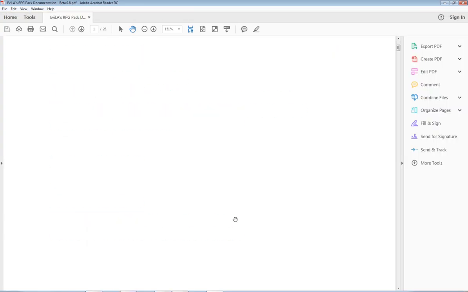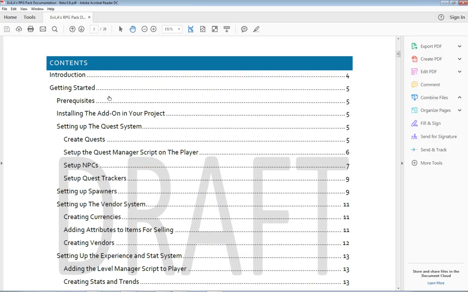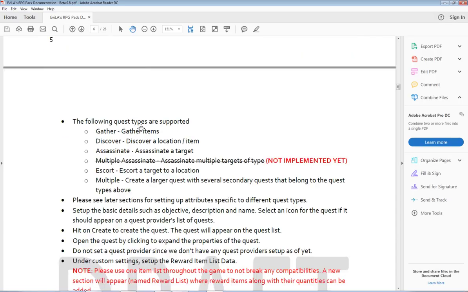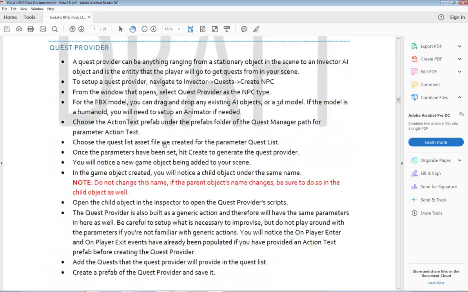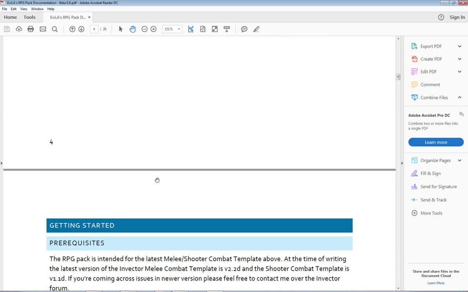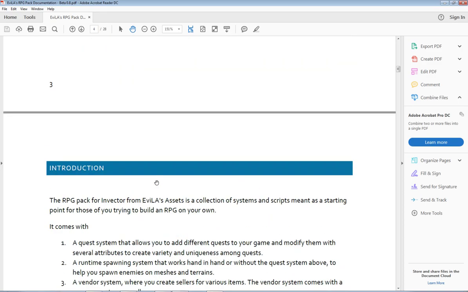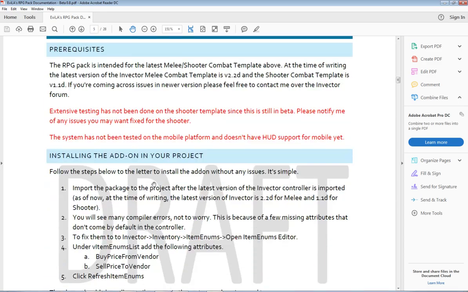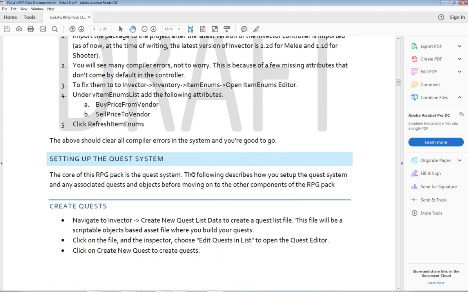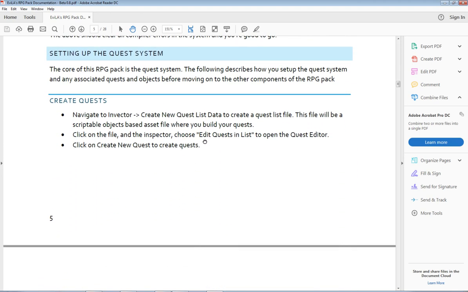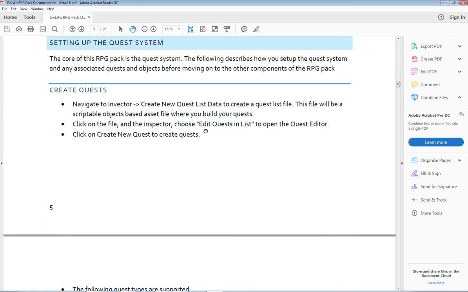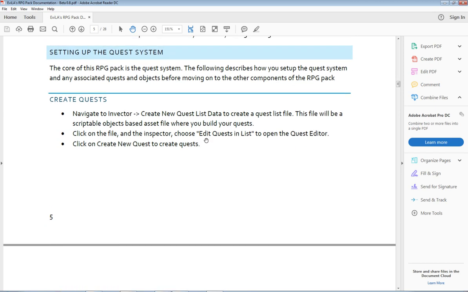So the PDF document actually has an explanation of how to set it all up. I followed along with it, and I hit a couple of bugs, and a couple of things that I felt sort of threw me on the wrong path. It is very well written, and everything's as it should be, but there was one part that I kept getting wrong that I've asked them to rejig the structure of the PDF, so it makes it a bit easier for people like me that are trying to put things together.